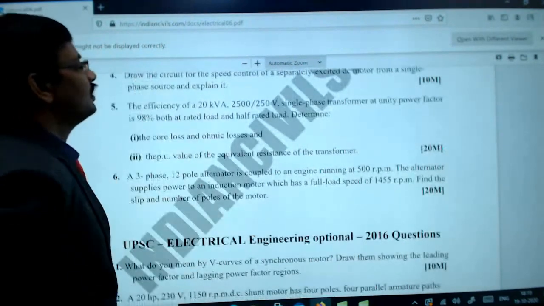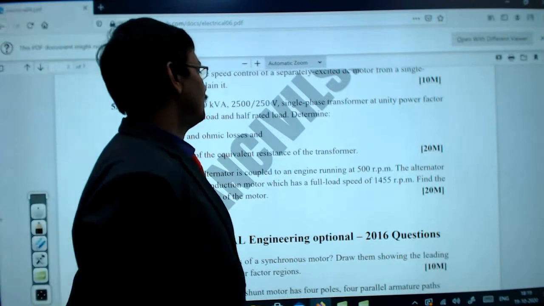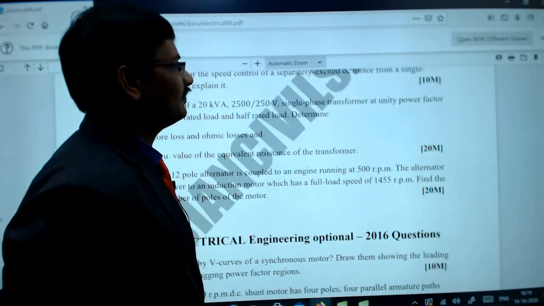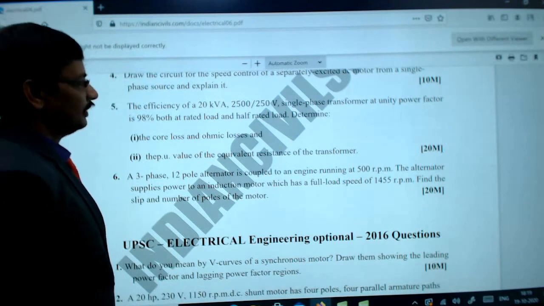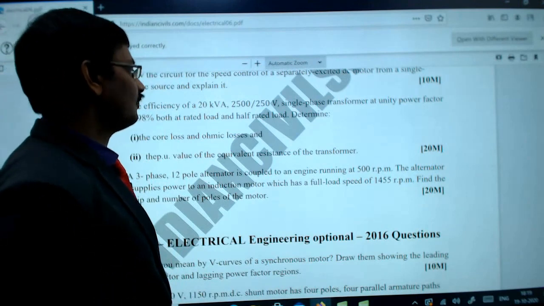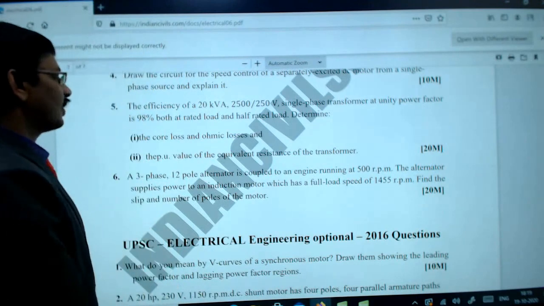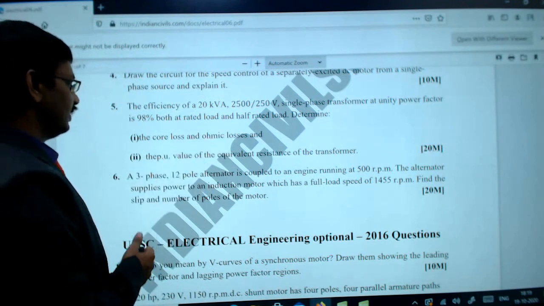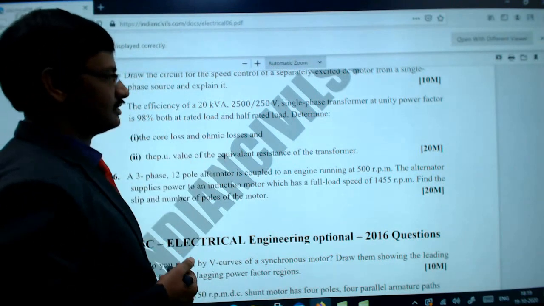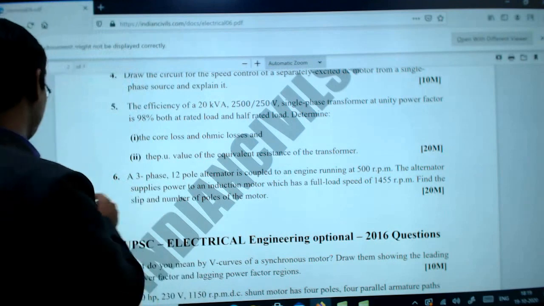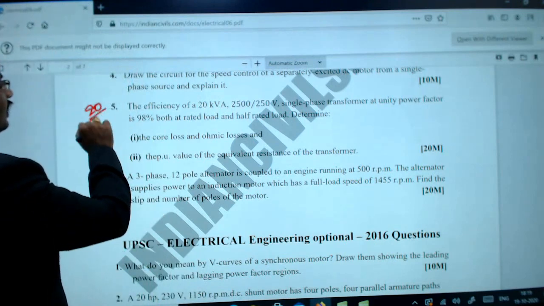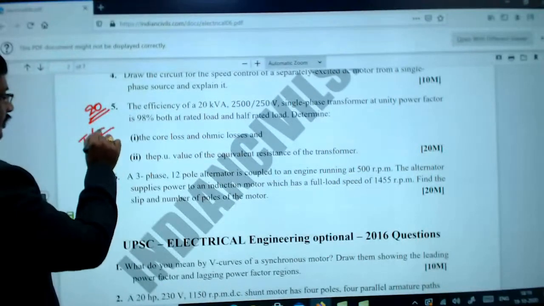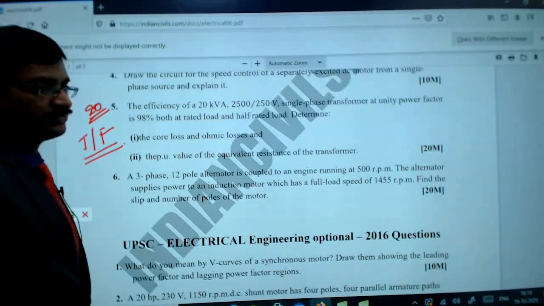The efficiency of your 20 kVA 2500 by 250 volts single phase transformer at unity power factor is 98%, both at rated load and half rated load. Determine the core loss and the ohmic losses and the per unit values of the equivalent resistance of the transformer. So this actually was given for 20 marks. This is directly from the transformers, right? So this is from the transformers.